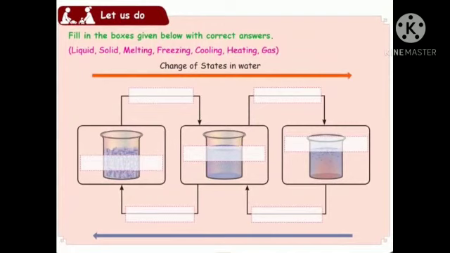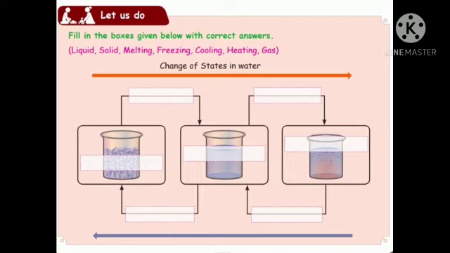Students, see the next picture. Fill in the boxes given below with correct answers. Here one picture and some clues are given. Let us see the clues. Liquid, solid, melting, freezing, cooling, heating, gas. And they have given one more heading, change of states in water. According to that, we should fill the words in the concerned places.